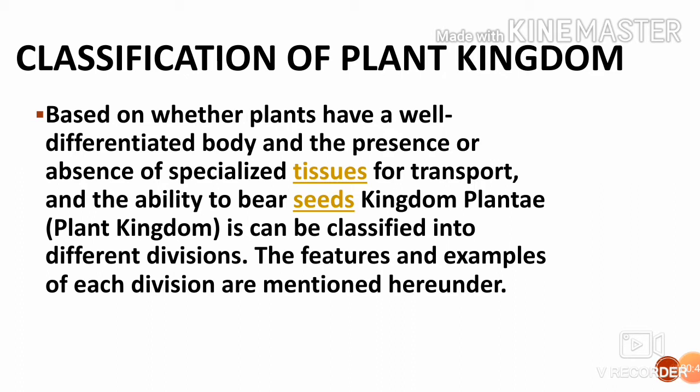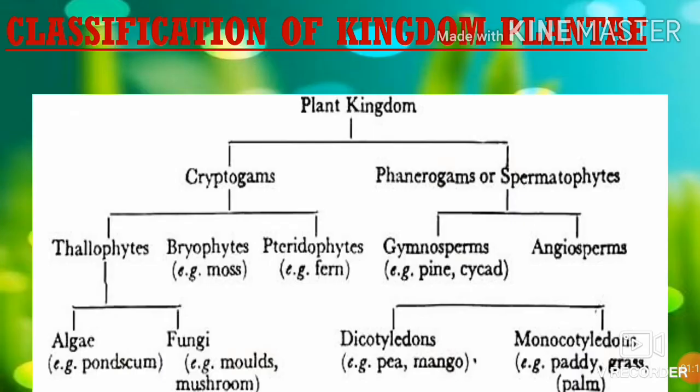Based on whether plants have a well differentiated body, the presence or absence of specialized tissues for transport, and the ability to bear seeds, kingdom Plantae is classified into different divisions. The features and examples of each division are mentioned in the next slide.